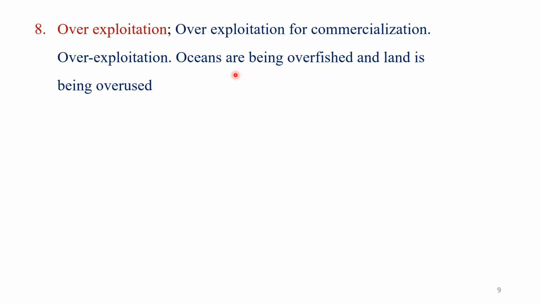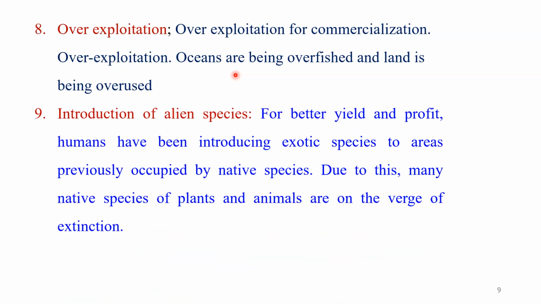When we cut down trees, or use the different types of resources that we get directly from the forest, in that process there is a disturbance of the natural habitat of that area due to the continuous over-exploitation of various natural resources. So, yes, human beings are responsible for this process. The next one is very important, the introduction of alien species.